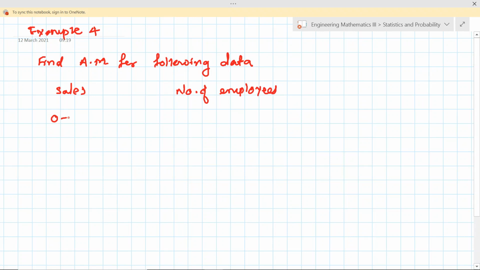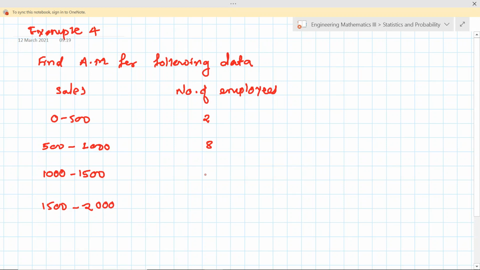Okay, so this is 0 to 500. How many employees? 2. Suppose they sold 0 to 500 units. Then the second class is 500 to 1000, where 8 employees sold units. Then 1000 to 1500, then 1500 to 2000.